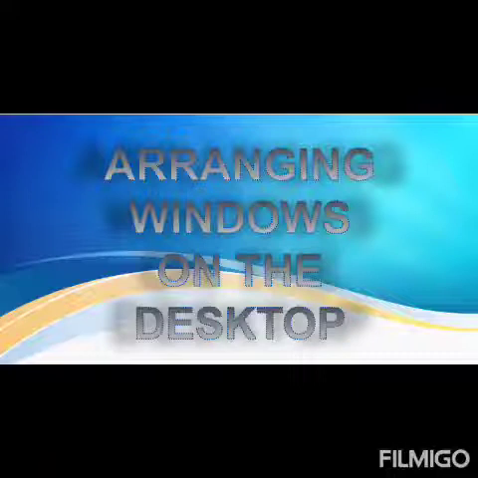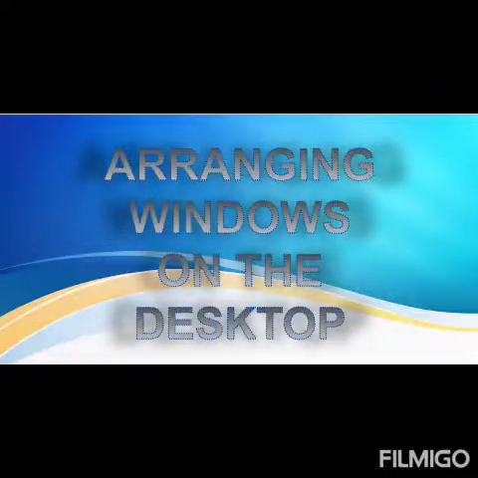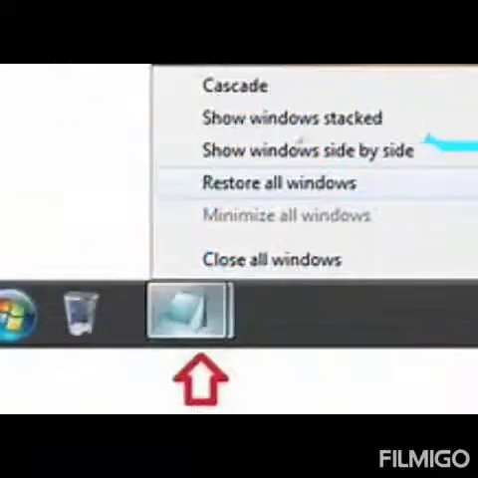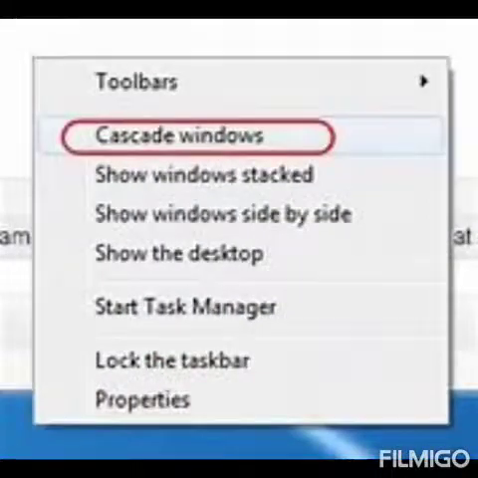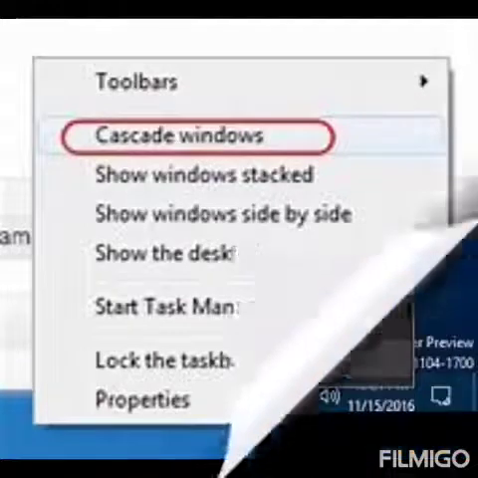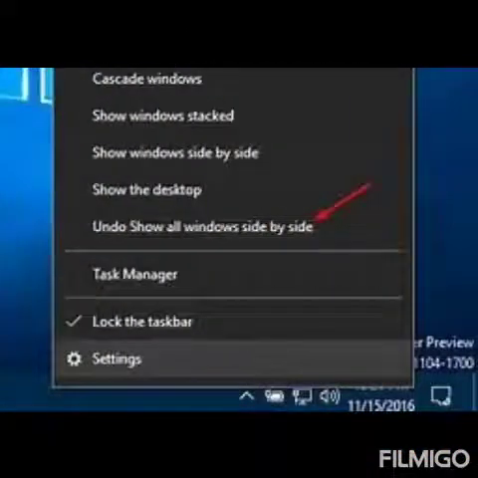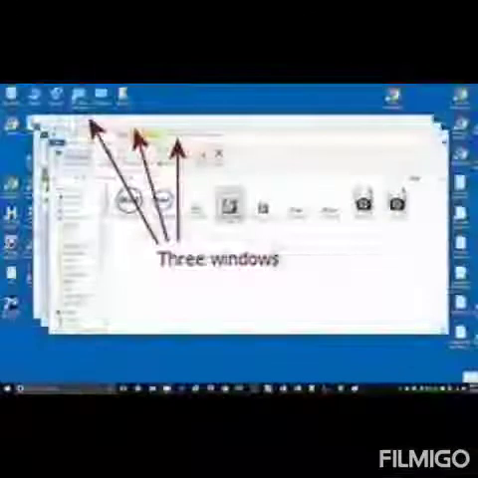Now we can learn to arrange windows on the desktop. Windows can be arranged on the desktop in three ways. These three ways are cascading, stacked windows and windows side by side. How can we do so? We just right click on the taskbar. A shortcut menu will appear containing all these three options. Just select the one you like and the windows will be arranged accordingly.